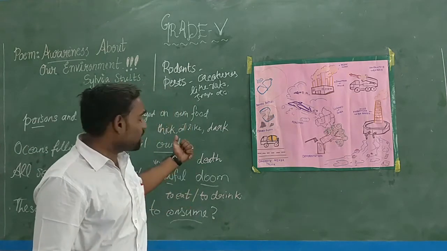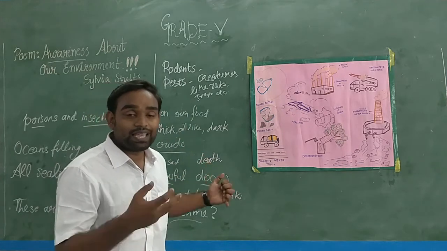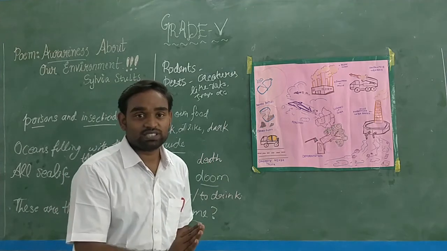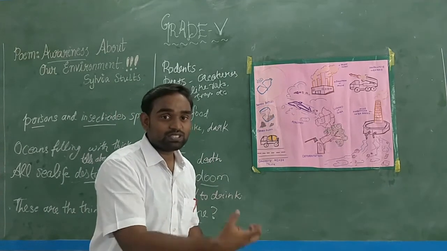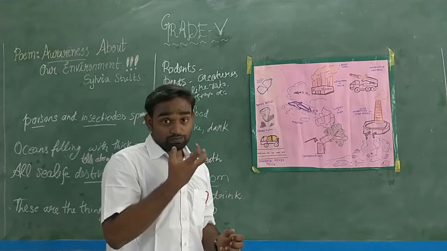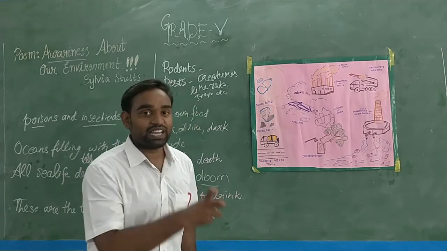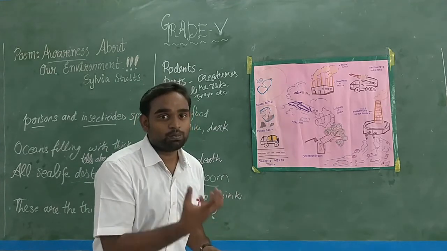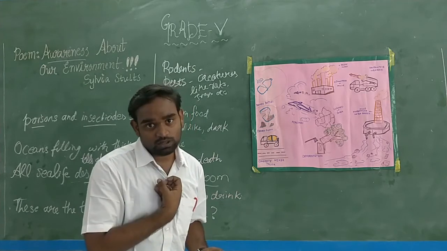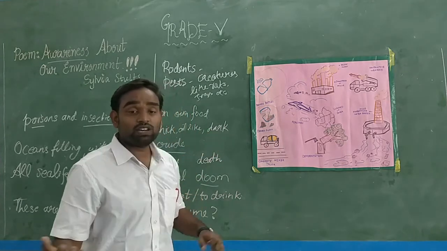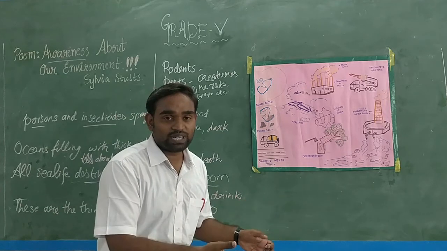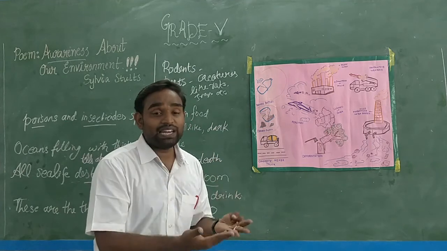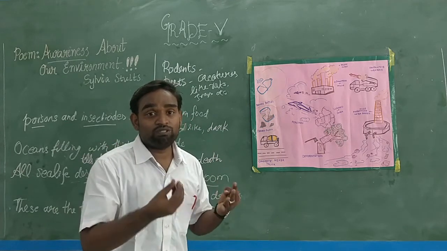But when we mix thick crude oil in the sea, they can only find dead fish, not living fish. We have to buy living fish, then only it will be good for us. If we take dead fish, it is actually a kind of poison. Poison means what will it do? It will kill us also. So, releasing of so much crude oil in the ocean will lead to the death of many fishes. That will lead to no seafood for us.